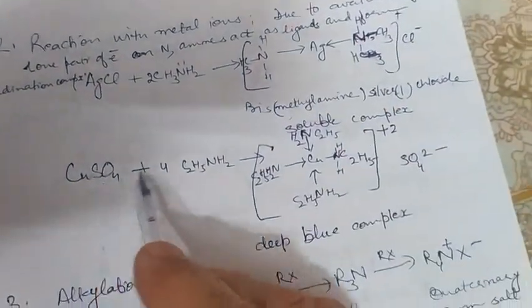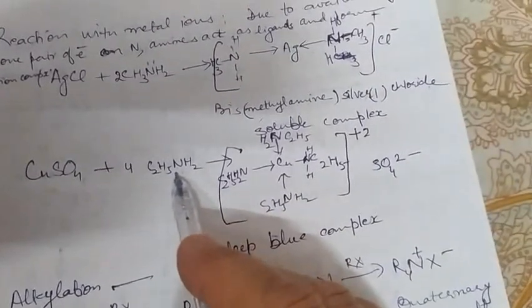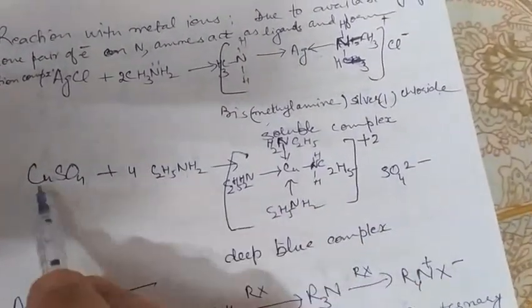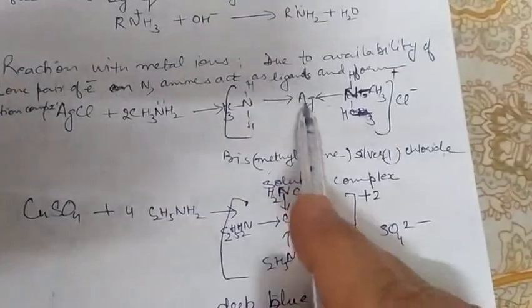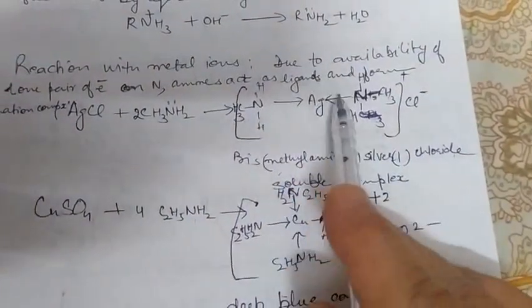and with copper sulfate, for example, if ethylamine is taken, coordination number of copper is 4, coordination number of silver was 2, hence 2 ligands were coordinating.